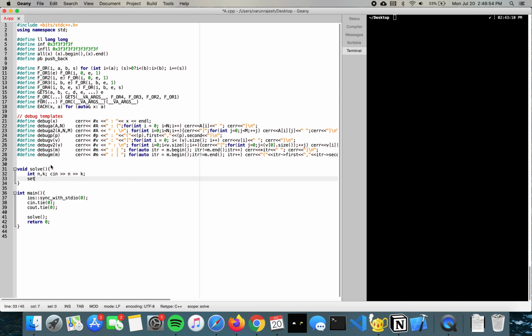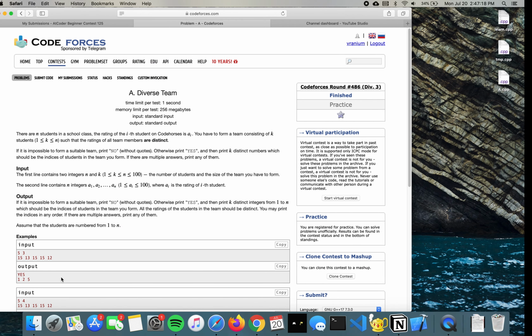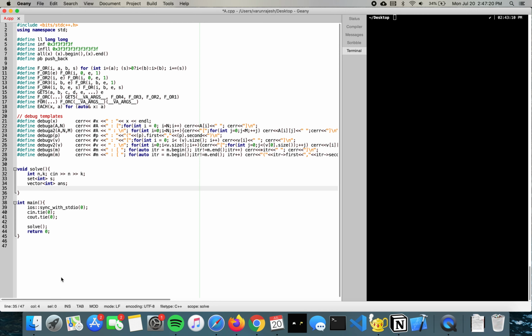and then to check if we've seen the rating of a student before, we can create a set called S, and we can check in O of one time. Then we'll have a vector of integers, which will be our answer, in which we'll store the index of a unique student whose rating we have not seen before, because our output should be the indices of those students. So now let's read the students.